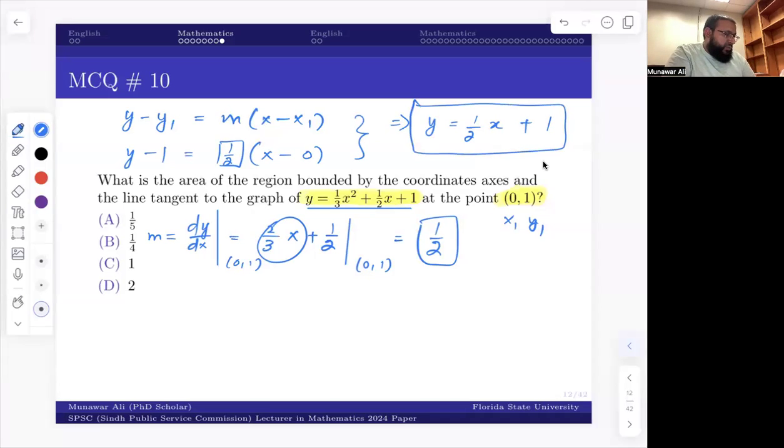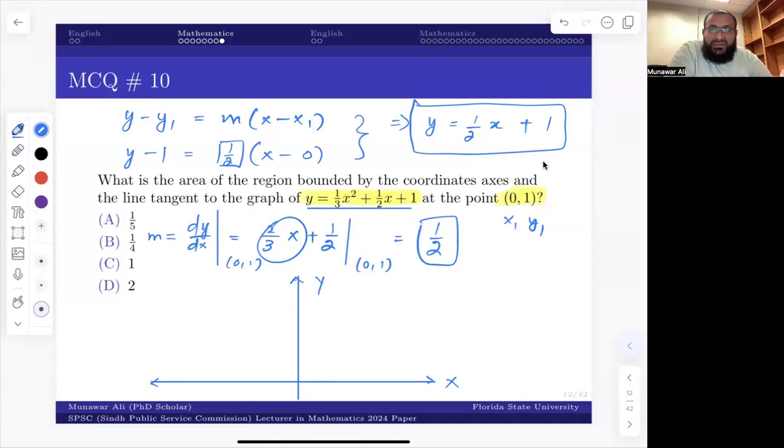So what is the key idea here? You have the coordinate axes, this is the y-axis, this is the x-axis. You have to find out where this line cuts the x-axis and the y-axis. If you put x equal to 0, the value of y is going to be 1. So it cuts the y-axis at 1, meaning here.